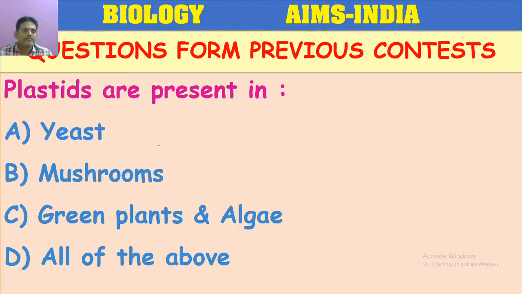Green plastids, what are the green plastids? Chloroplasts. These plastids are divided into different types depending upon the pigment present in them. What are those plastids? Chloroplasts, chromoplasts, amyloplasts.